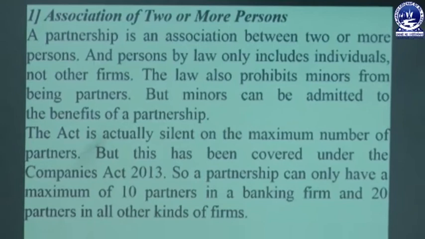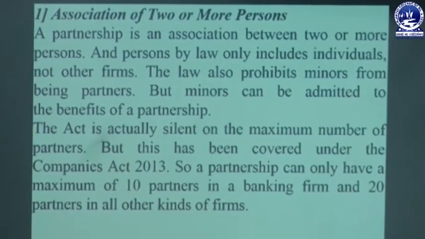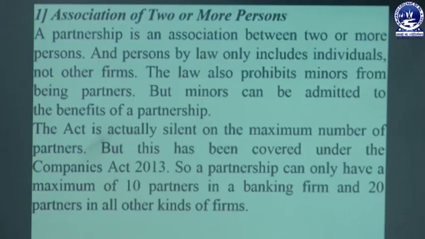The maximum number is not mentioned in the Partnership Act, but as per the Indian Companies Act, 2013, the maximum number of persons in case of a banking business is limited to 10, and in case of other than banking business, the maximum number is limited to 20. So this is relating to association of persons in case of a partnership business.